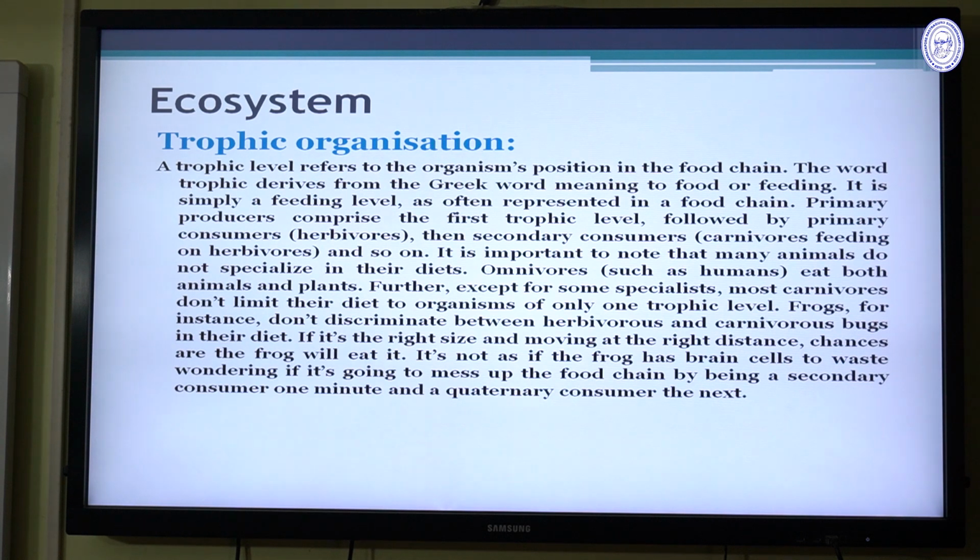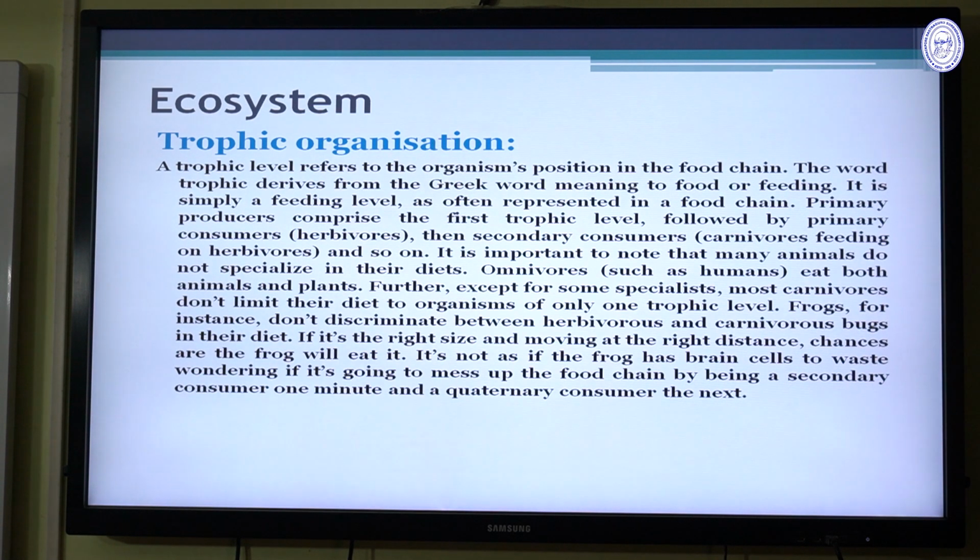Primary producers comprise the first trophic level, followed by primary consumers, that is the herbivores. Herbivores produce their energy from the herbs, that is the plants. The plants can absorb the energy directly from the sun, and they can produce the food materials by the process of photosynthesis. Then secondary consumers, that is the carnivores, feeding on herbivores.